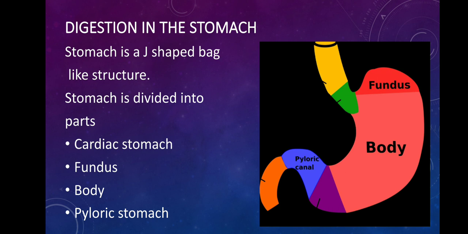Stomach is a J-shaped bag-like structure. One very important function of stomach is that stomach holds the food temporarily. So stomach is going to hold the food for a short period of time, and then stomach will send the food little by little into the duodenum or into the small intestine so that complete digestion of food happens.